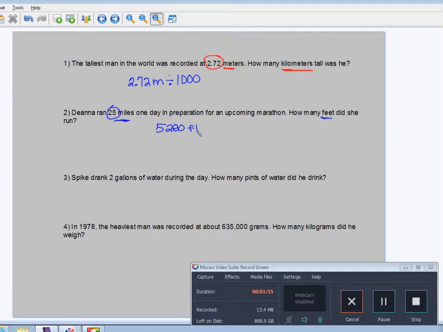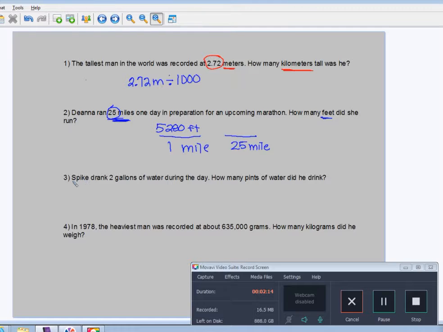5,280 feet in 1 mile. Now, which other one do I know? I know 25 miles. So I'm going to put my 25 miles down below, and then just cross multiply and divide.